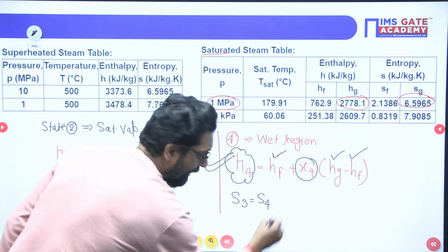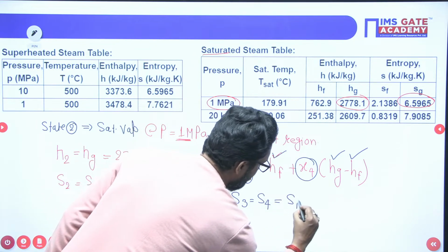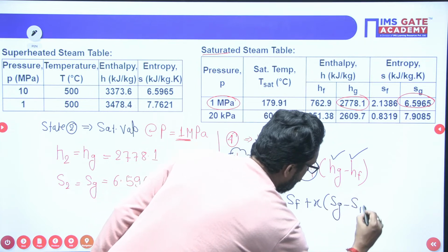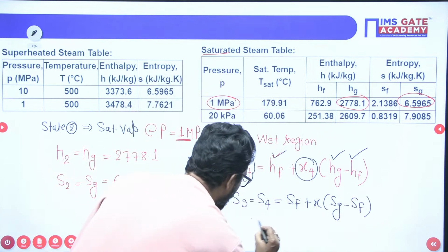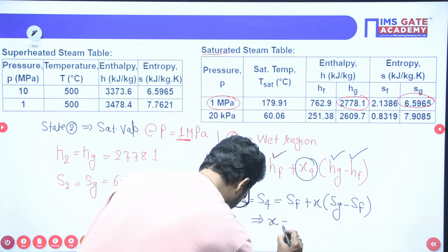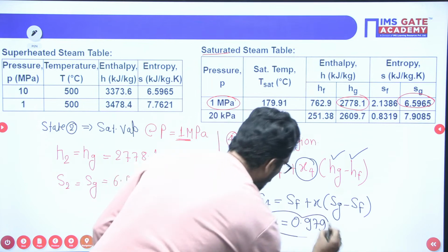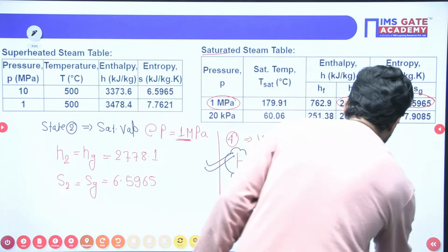And S4 again is in the wet region, so S4 is Sf plus X times (Sg minus Sf) at the condenser pressure. From here you can easily find X. The dryness fraction is 0.979.